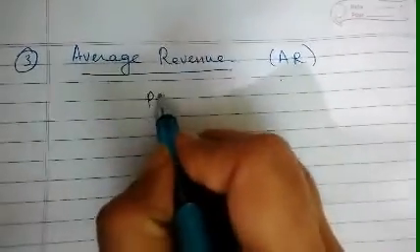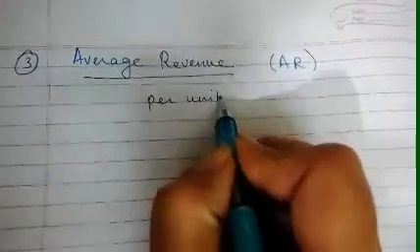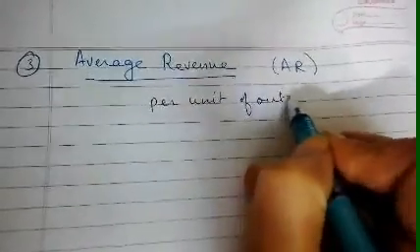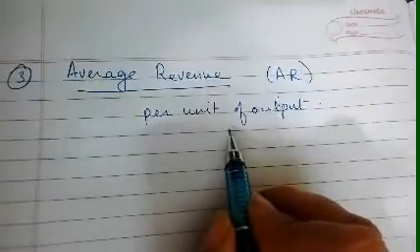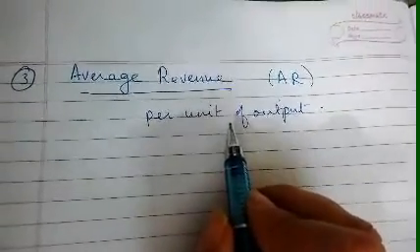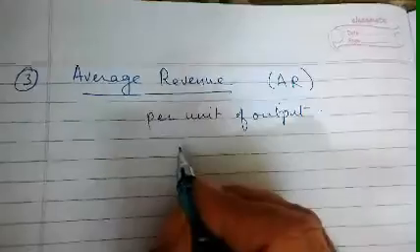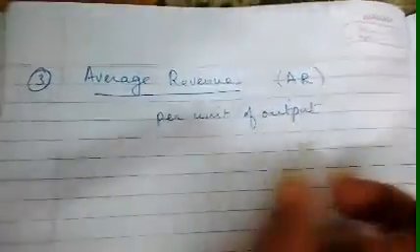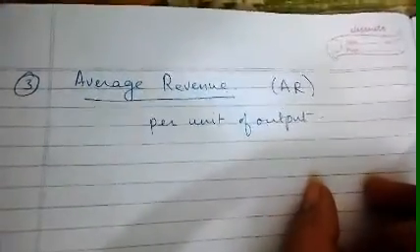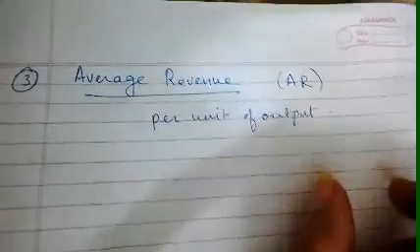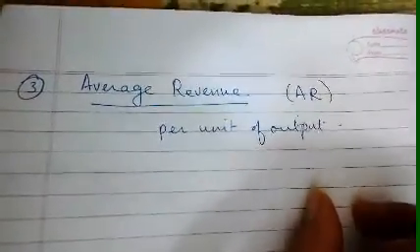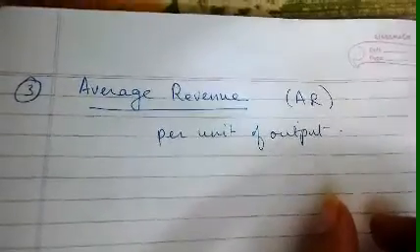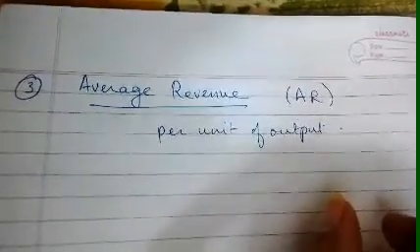That means when we are producing, suppose, 10 units, whatever we calculate per unit of output is considered as the average revenue.